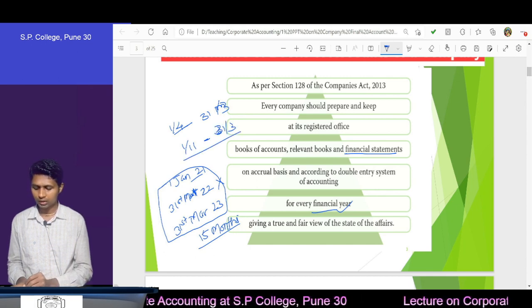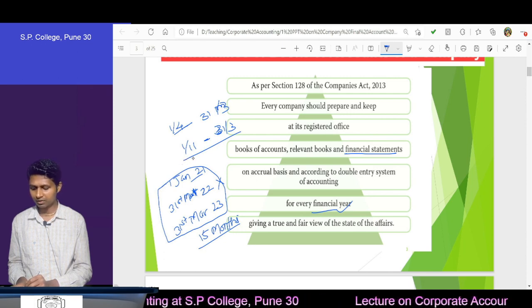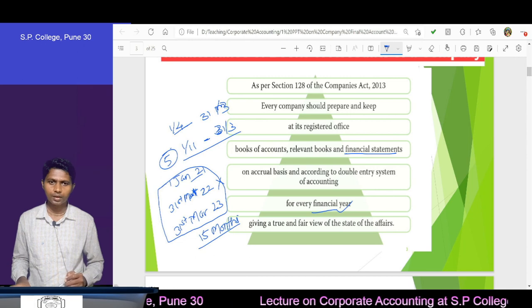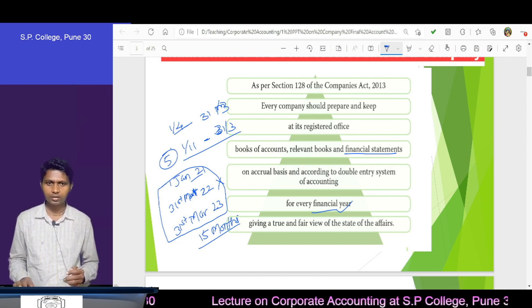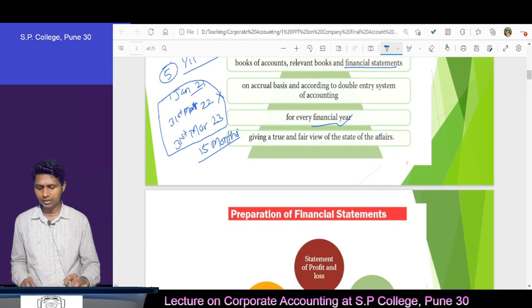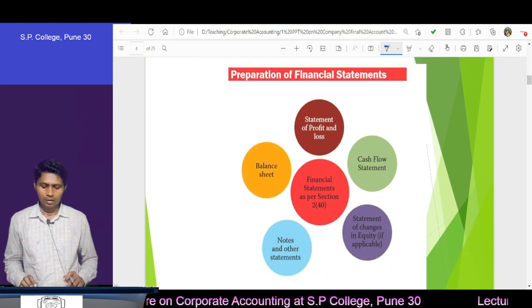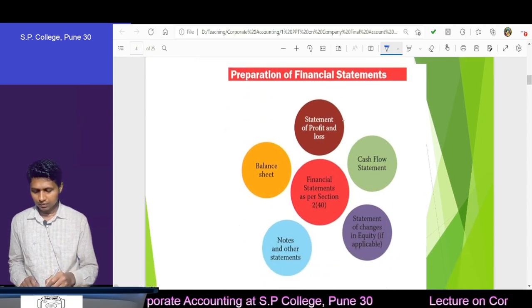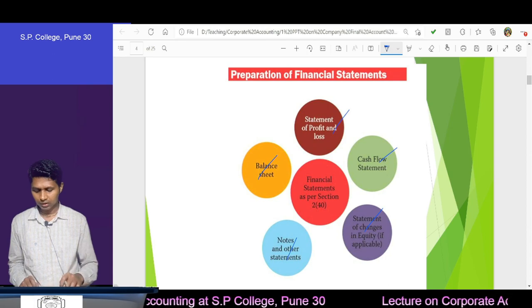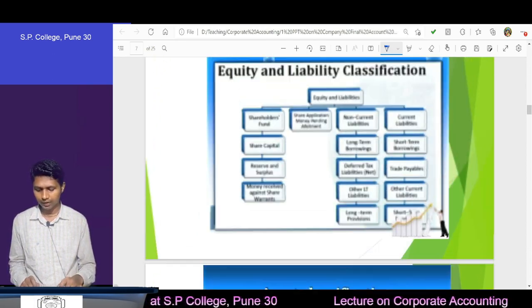That means in this case you will have financial statements for 5 months. Okay, that is possible. This is the financial year, so it includes these things, as per section 240.